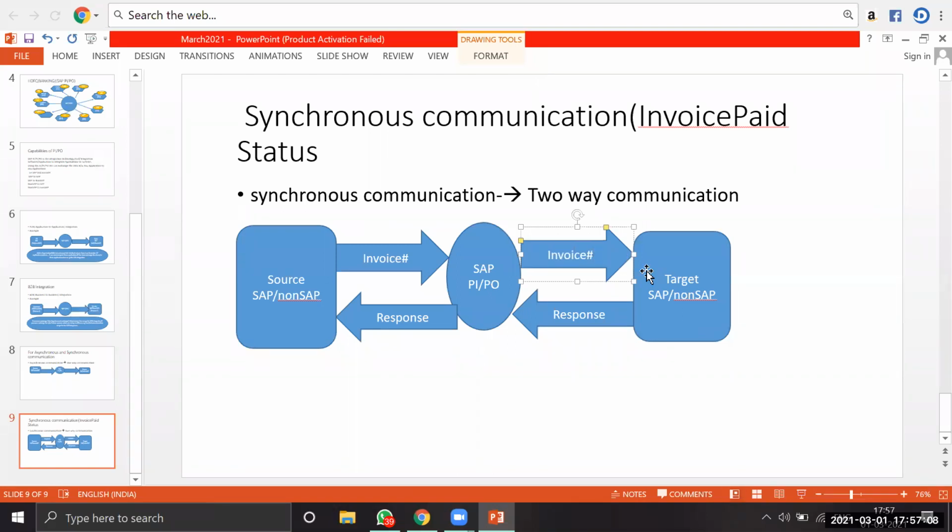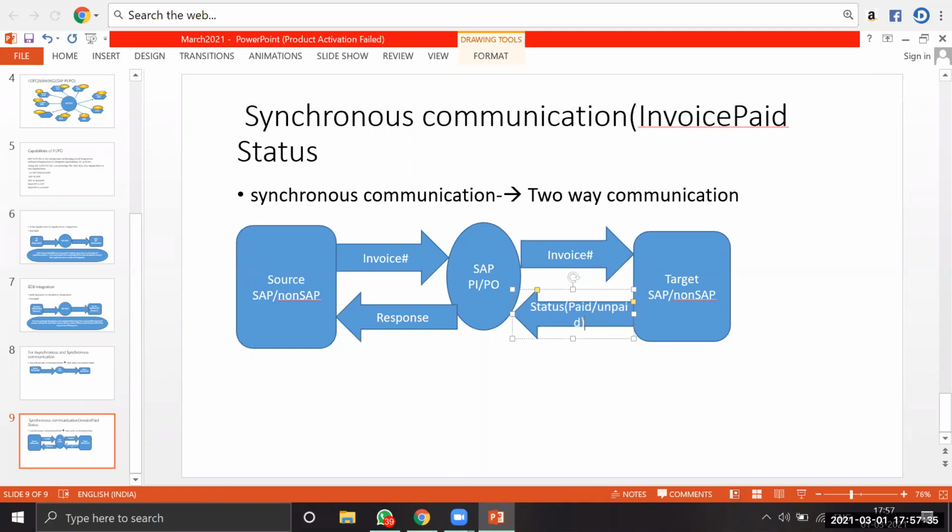Once you send an invoice number, based on that we'll check in the destination system whether the payment is made or not, what the status of the particular invoice is. That status is sent back from target to source, whether it is paid or unpaid, as a response.